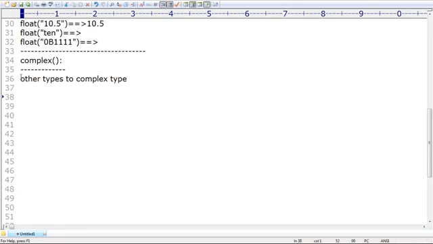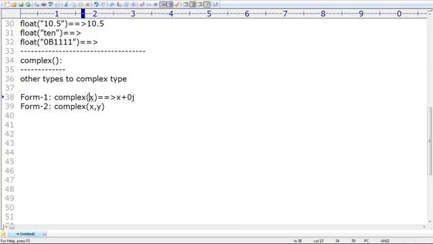How can you use this function? There are two forms available. Form 1: complex of x. How many arguments am I passing? Only one argument, x. Now Form 2: complex of x comma y. How many arguments am I passing now? Two arguments, right? Now this one is more or less equal to x plus 0j.